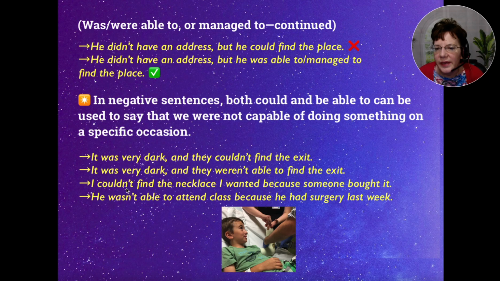All right, and then we have I couldn't find the necklace I wanted because someone bought it. Or we've got he wasn't able to attend class because he had surgery last week. So I know it can be confusing sometimes, but we'll go on to a few sample exercises to practice and check our knowledge.